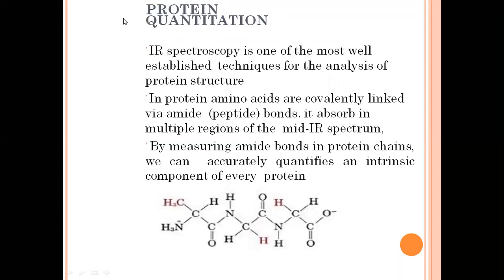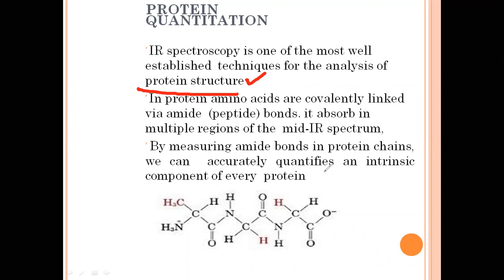Protein quantification. The other thing which we can do is protein quantification. IR spectroscopy is one of the most well-established techniques for the analysis of protein structure, so it is used for elucidation of protein structures. By measuring amide bonds in protein chains, we can accurately quantify an intrinsic component of every protein. So it is a very important tool for quantification and elucidation of protein structures.